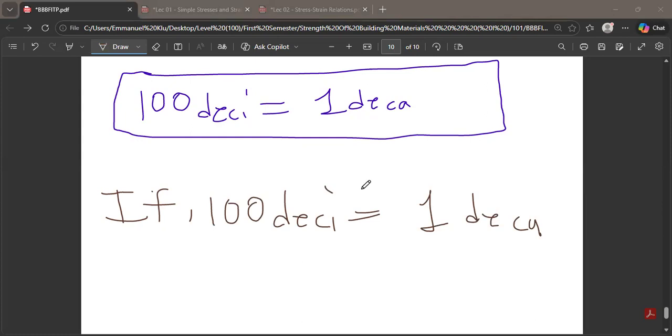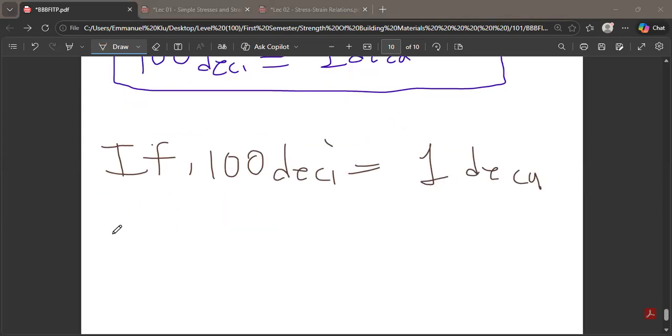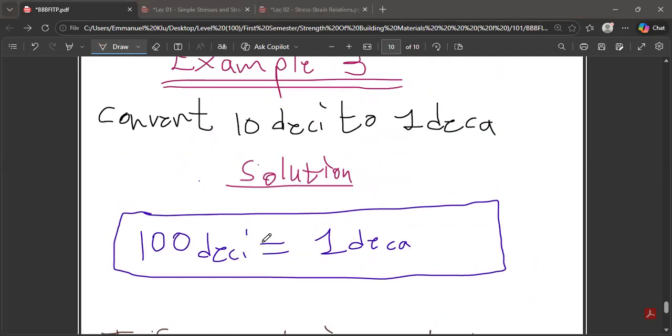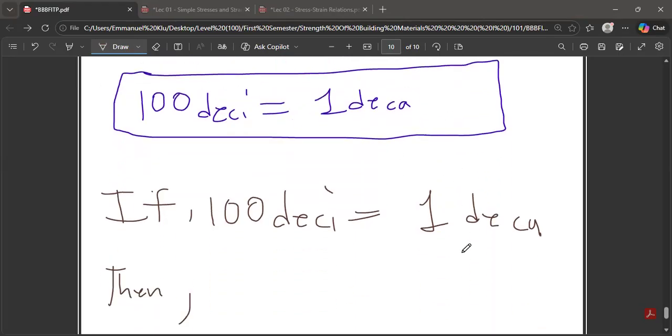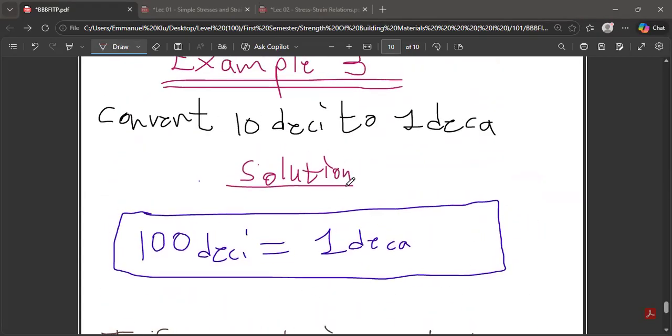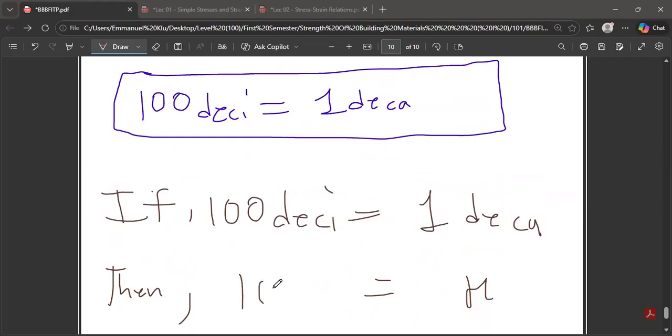If 100 decimeter is equal to 1 decameter, then what are we going to do? We are converting to decameter. So we don't know, we put x over here, and then we bring our equal to the deci. You see that this is 10 deci, so we put deci under deci. So this is 10 deci. Now cross multiplication can function.